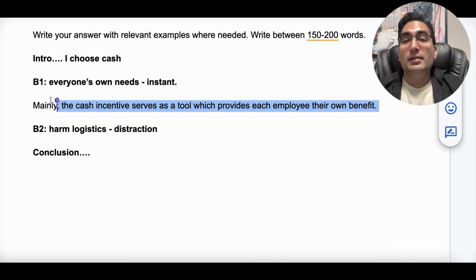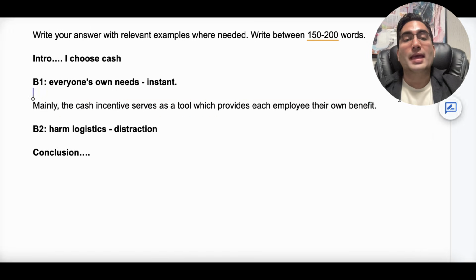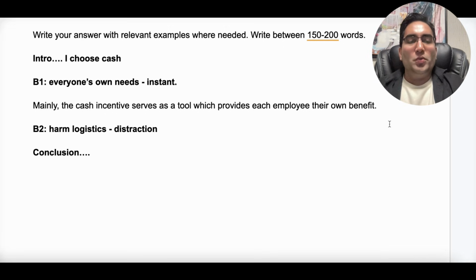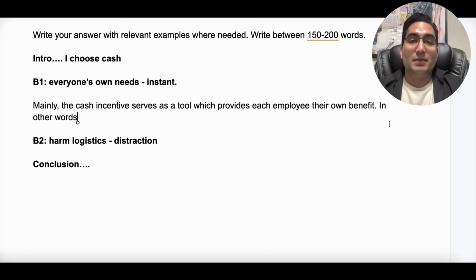So I haven't said how, okay? And I will say that now because the next sentence is where you elaborate. I'm going to go with, let's say, "In other words." I could say for example, for instance, but I will reserve that for point number 2. Maybe I could use it later. "In other words" is also a fancy connector because it's advanced and unique.